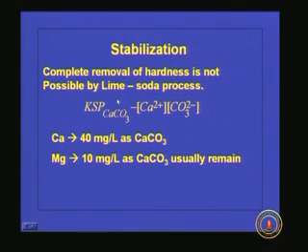One more problem associated with this precipitation is, we have seen that for the removal of magnesium hydroxide or magnesium hardness, we have to increase the pH up to 11. If you put that water with a pH of 11 into the distribution system for drinking or other domestic purposes, people will not accept it, because according to the Bureau of Indian Standards, drinking water pH should not be more than 7.5. So we have to supply water at maximum up to 8.2. We have to supply water which has a pH within this prescribed or specified limit.